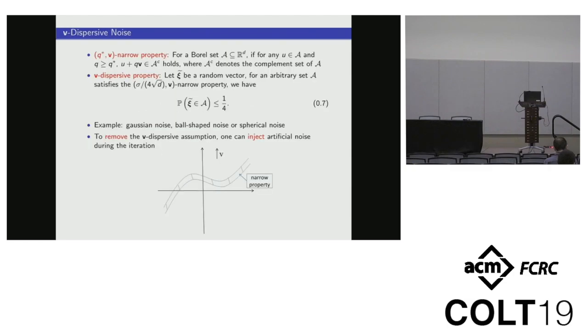This is the definition for our dispersive noise. We first define a narrow property for a Borel set. And we can see the following picture. The dispersive property is defined for a random vector if, for any arbitrary set A that satisfies the narrow property, the probability that the random vector belongs to A is less than a constant, 1 over 4. So you can imagine that almost all smooth noise satisfies the dispersive property.